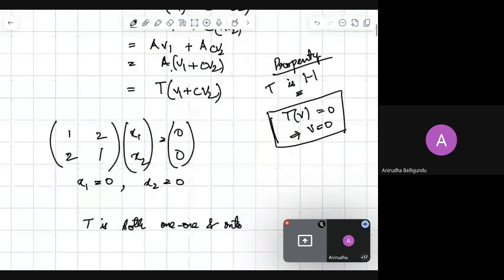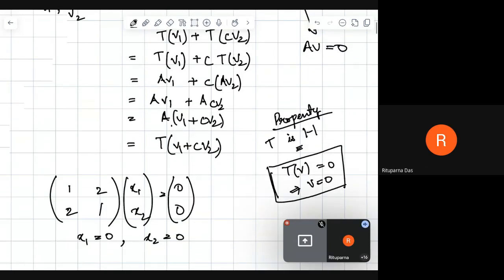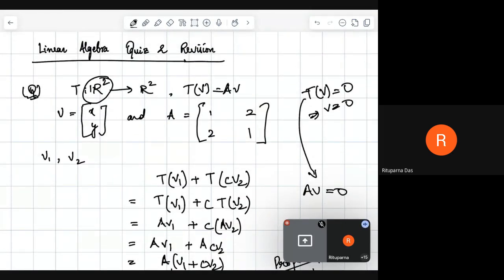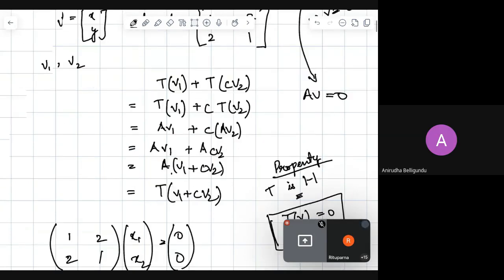Nullity is the dimension of the null space. So if nullity is zero, then from the rank-nullity theorem, the rank is 2. We also know that the dimension of the domain is also 2. So if the dimension of the domain and the rank are both equal, it means that the transformation is onto. Okay, thank you.